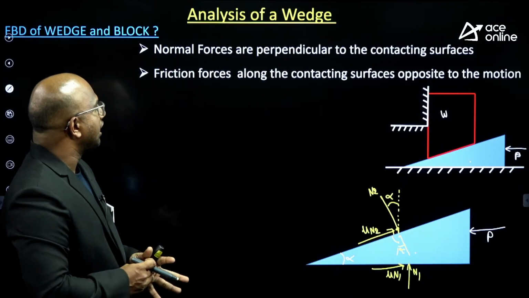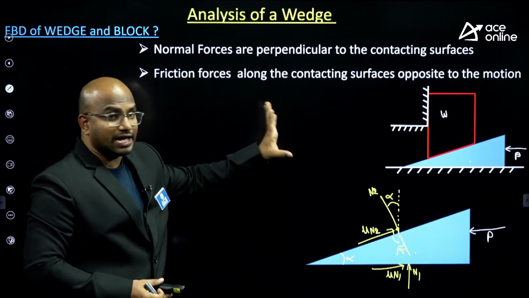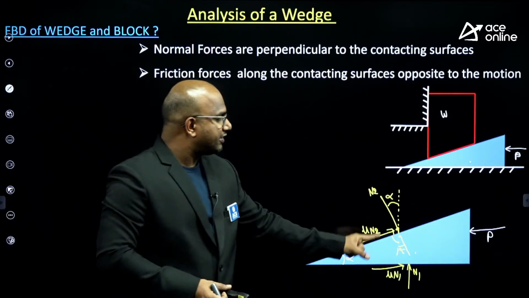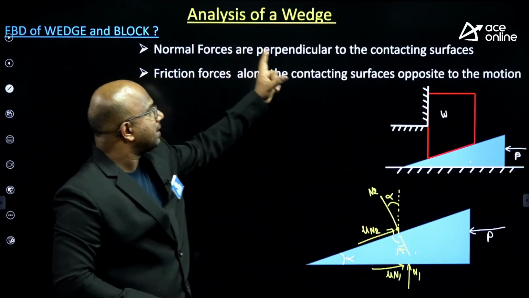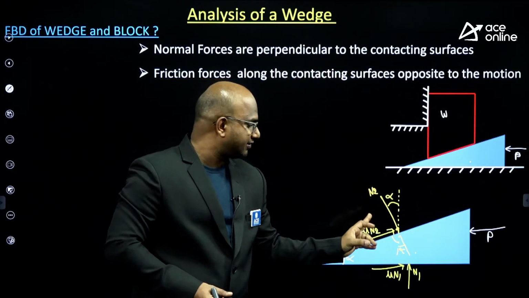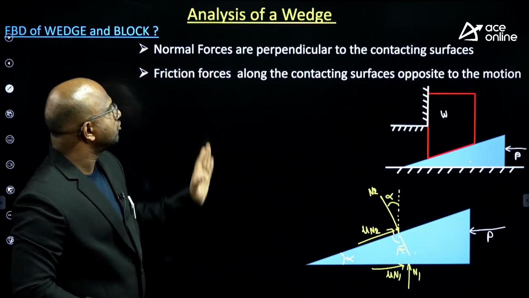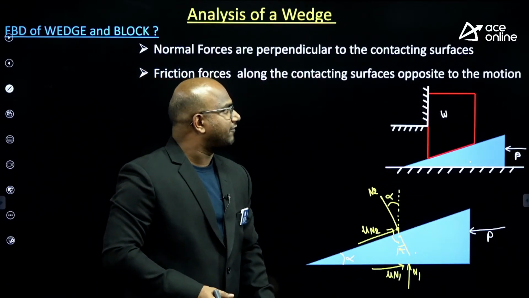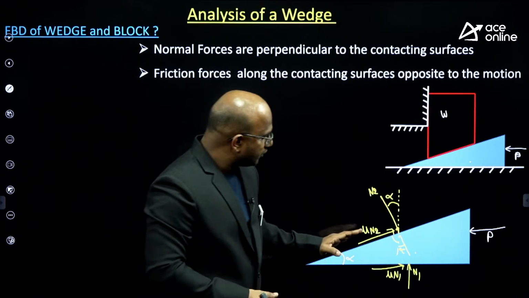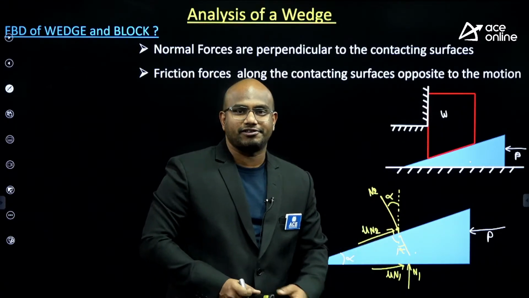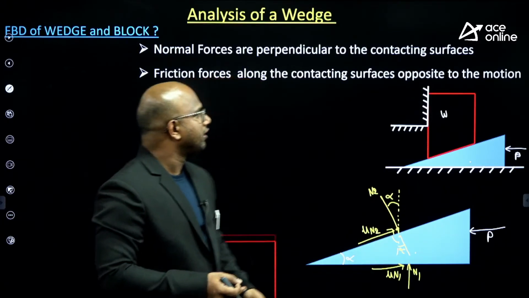One more thing I would like to say. Listen carefully, sir: normal forces N1 and N2 are perpendicular to the contacting surfaces. Friction forces are along the contacting surfaces, opposite to the motion. It should always be along the contacting surface, opposite to the motion. These things you know, guys.